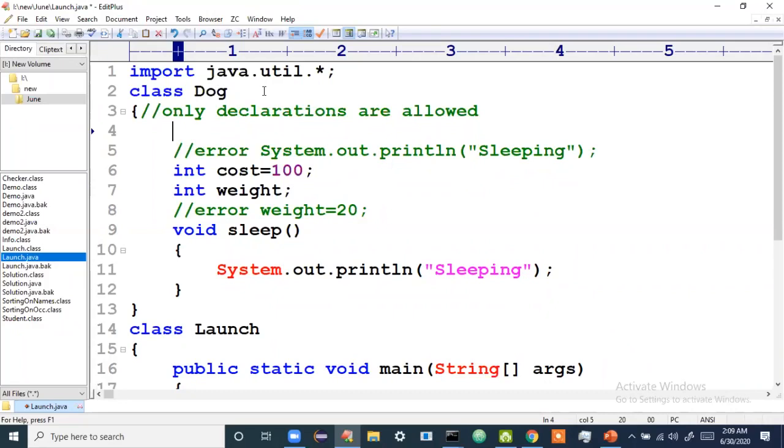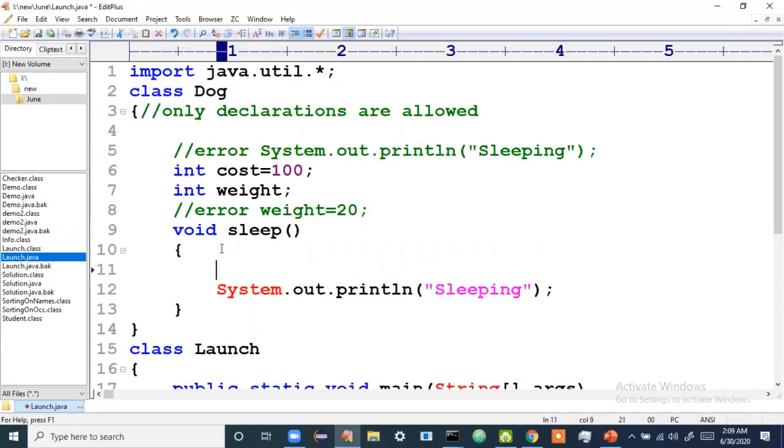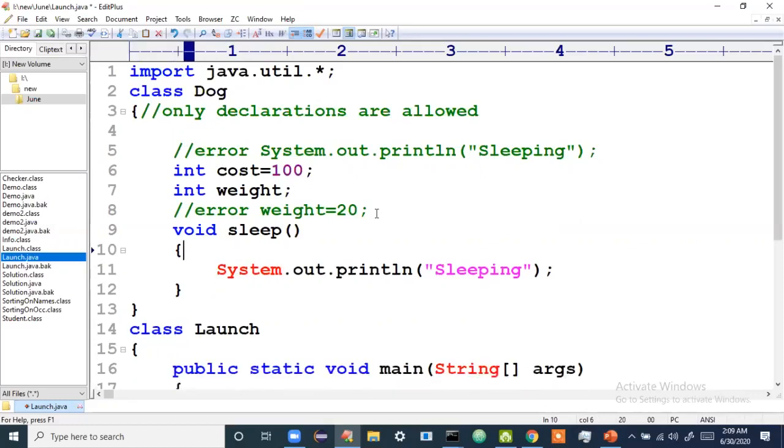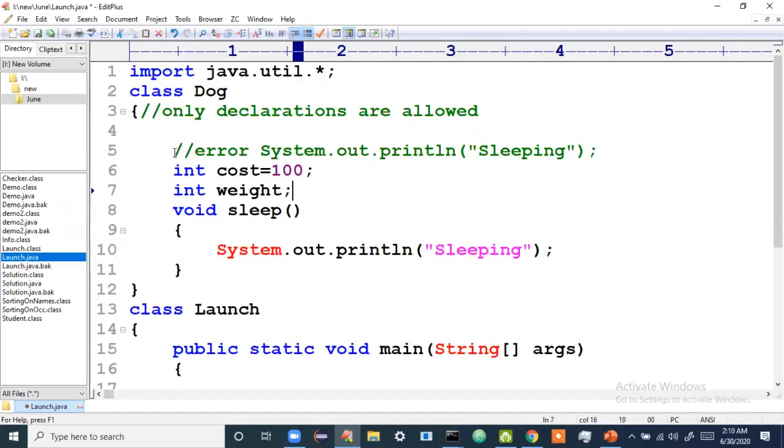Now this is fine, sir. Now what are these called as? Now I'll tell you, these are called instance variables and instance methods. The variables which are present directly inside a class, not inside a method. So I think you have taken the screenshot. Please take the screenshot once. I hope you have taken this screenshot. I'll delete these error lines.